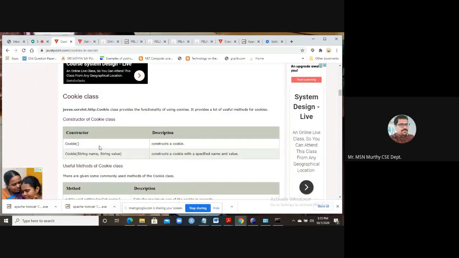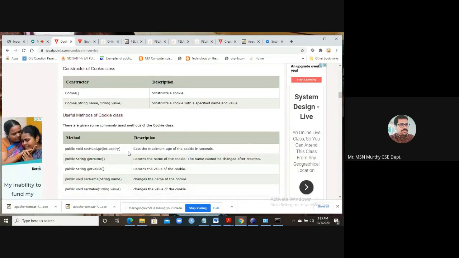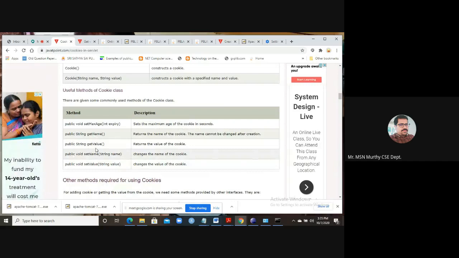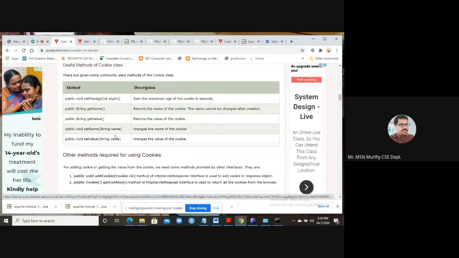The constructor takes a name and value. Some methods are get name, get value, set name and set value. The max age is in terms of seconds. Get name is used to retrieve the name of the cookie. Get value is used to retrieve the value of the cookie. Set name is used to set the name of the cookie, and set value to set the value. So these are the main methods we use.